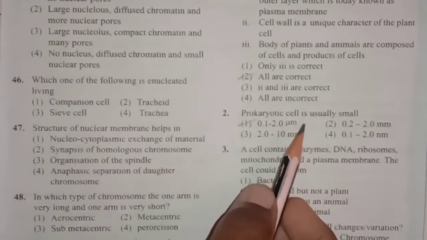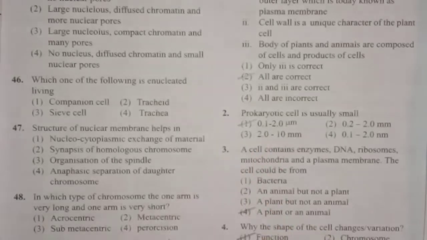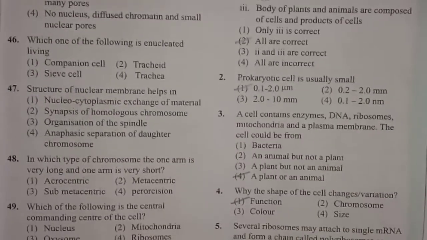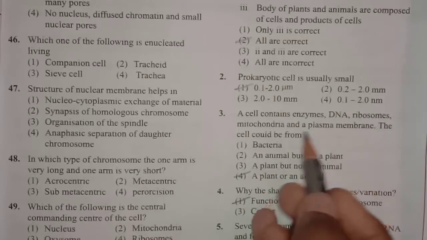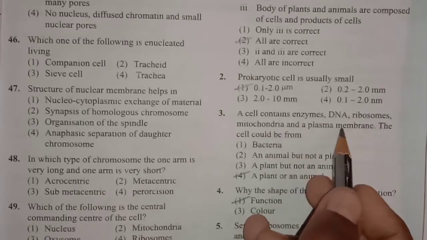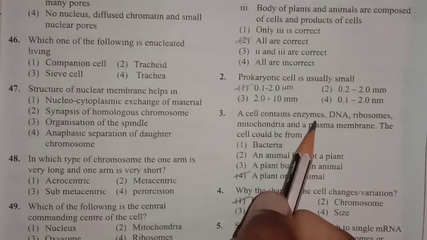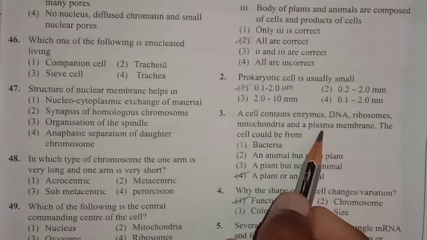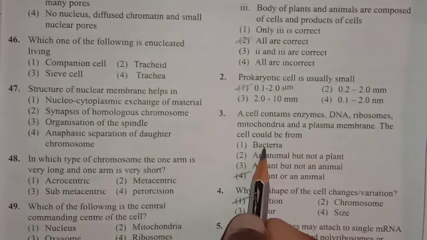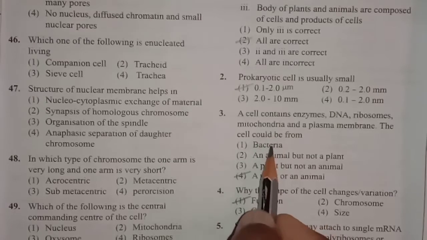Prokaryotic cell is usually small and which measures around 0.1 to 2.0 micrometers. Next question. A cell contains enzymes, DNA, ribosomes, mitochondria and a plasma membrane. The cell could be from. So which is the cell that usually contain enzymes, DNA, ribosomes, mitochondria and a plasma membrane? See options: bacteria. In case of bacteria, we cannot find the presence of mitochondria, so not bacteria.